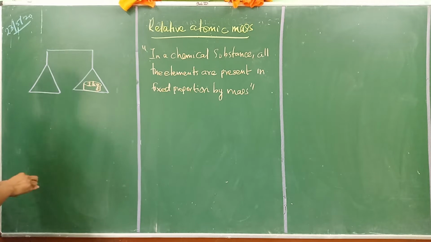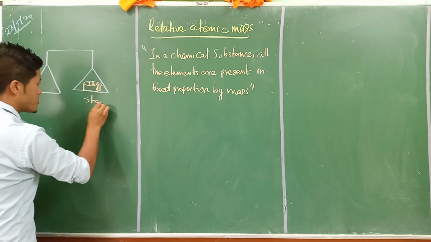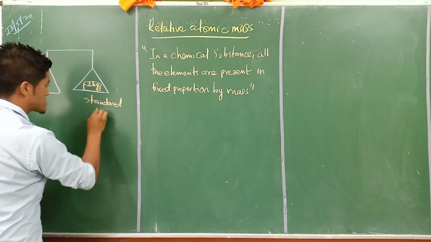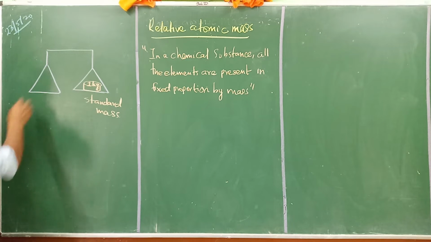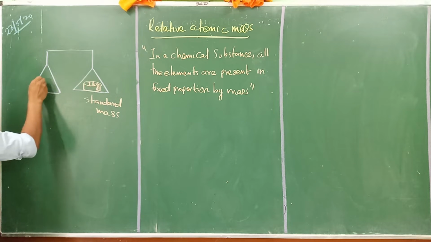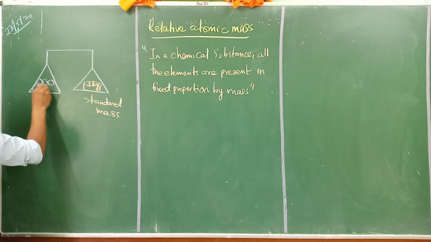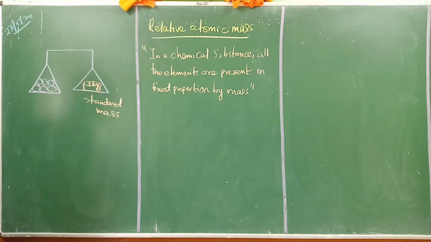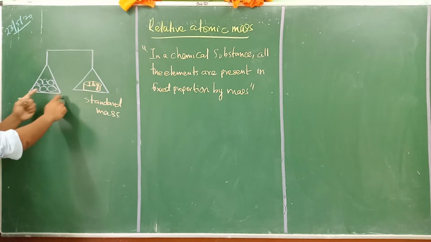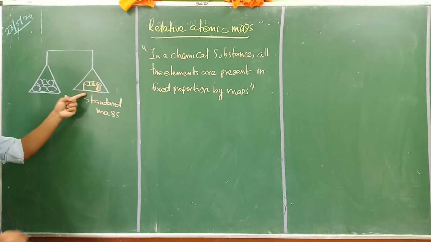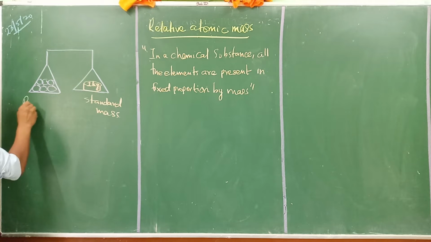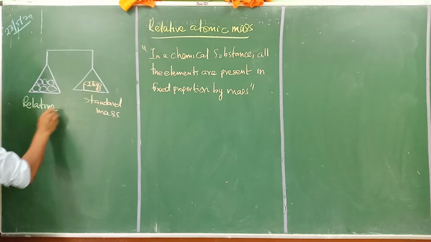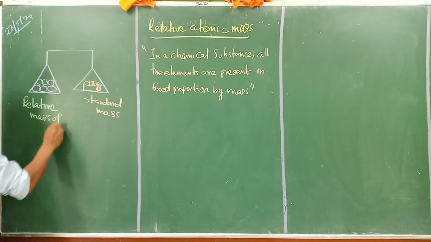This is the standard mass. That means this is the exact mass. Now for 1 kg, we are trying to get some apples here. Let's say we got 6 apples. How did we get 6 apples? We got these 6 apples in comparison with this 1 kg stone here. Which is why I call this the relative mass of apple.